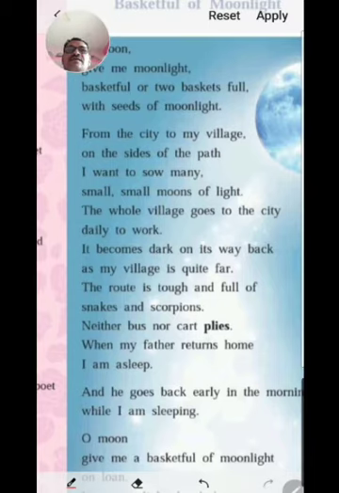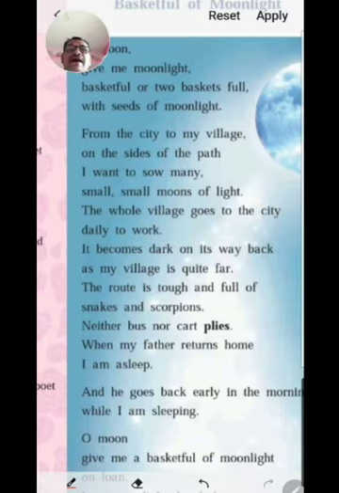He said, from the city to my village. Actually, this child is living in a village, and his father or many villagers go to the city, and then at night they return back.